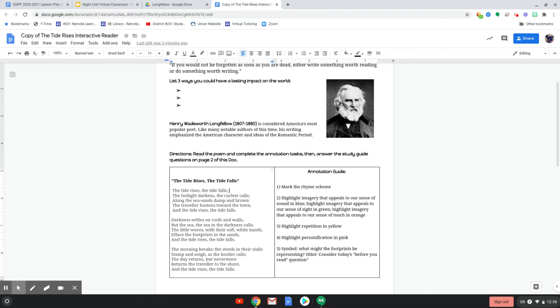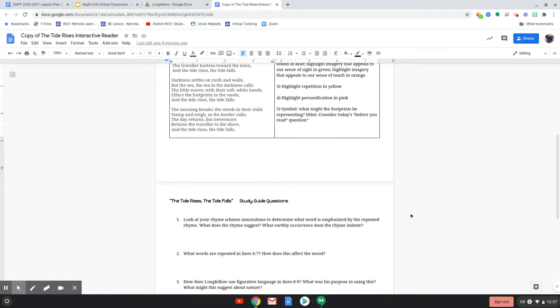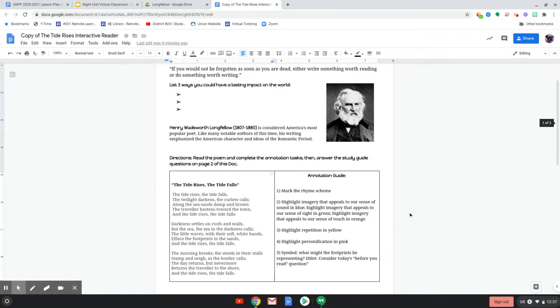All right, friends, today you are reading your first romantic poem. This is called The Tide Rises, The Tide Falls by Henry Wadsworth Longfellow. I'm going to help you a little bit with the annotations of this. There are study guide questions on the second doc, so just make sure you don't forget to do those, okay?